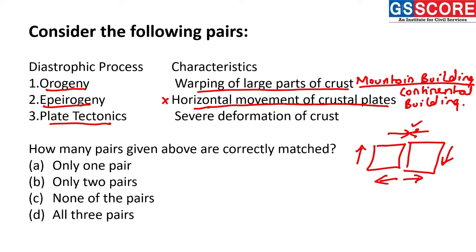This is the condition for the convergent boundary, this for the divergent boundary, and this for the transform boundary. Therefore, this statement is incorrect, because it is associated with the horizontal movement. Thus, statements 1, 2 and 3 become incorrect. Therefore, the answer is that none of the pairs is correct.